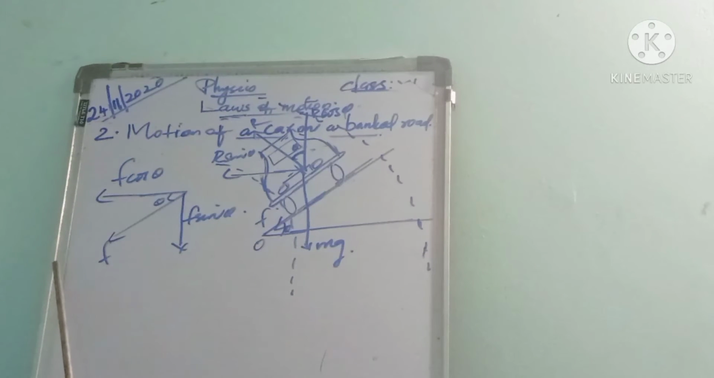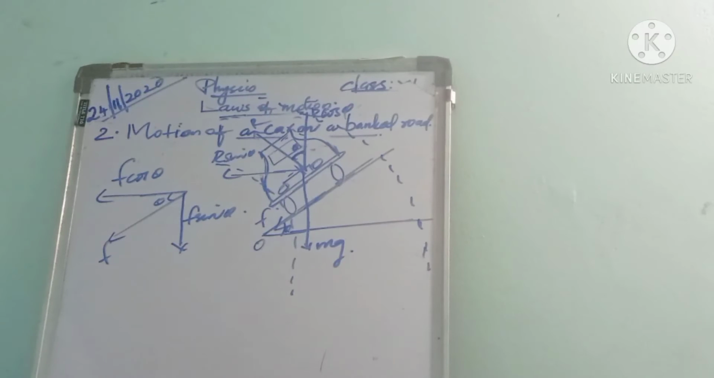But by raising the outer edge of the road, a part of the normal reaction provides the necessary centripetal force. As friction decreases, what will happen? The maximum speed for the safe turn also decreases. The velocity depends mainly on the frictional force, that is, V max equal to root of mu r g. Isn't it?